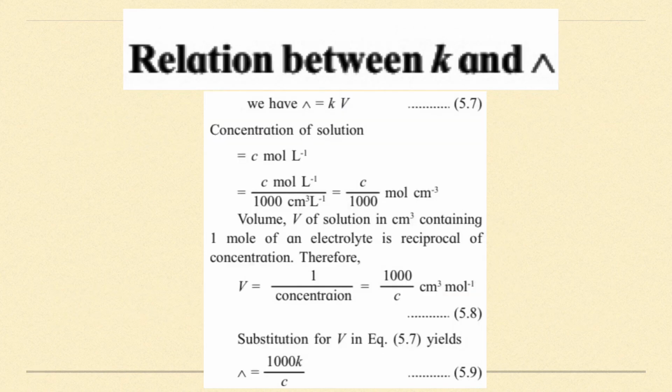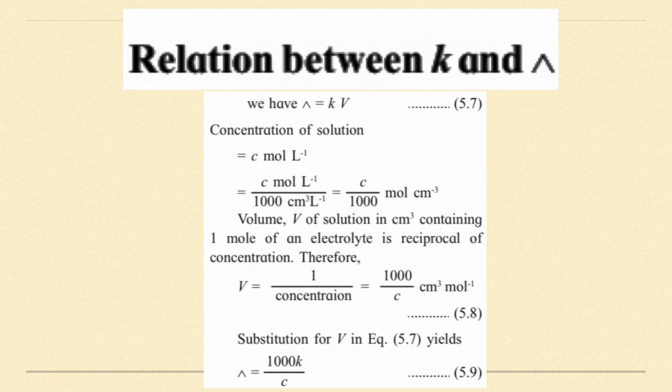Now we'll start with the relation between conductivity and molar conductivity. Conductivity is represented by kappa and molar conductivity is represented by lambda. Kappa is a Greek alphabet. Now to begin with, first we have to understand what conductivity is. Conductivity kappa is the electrical conductance of 1 centimeter cube of solution. If V volume of solution is taken, the conductance of 1 centimeter cube of that solution is called the conductivity.